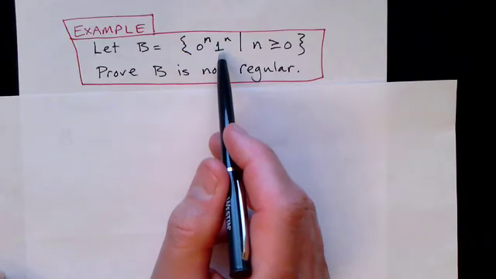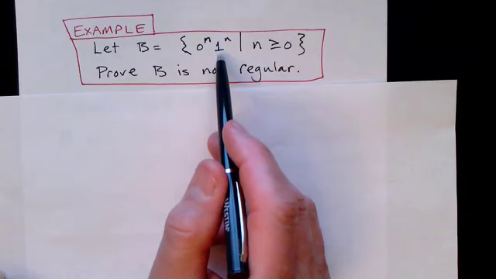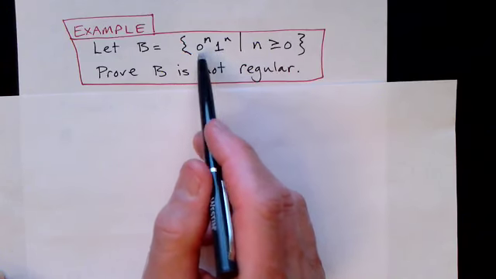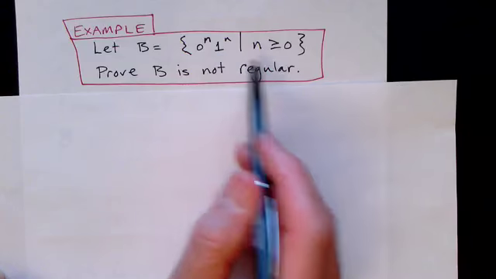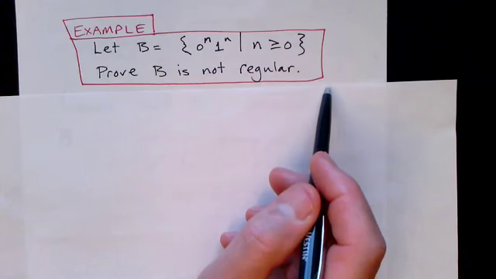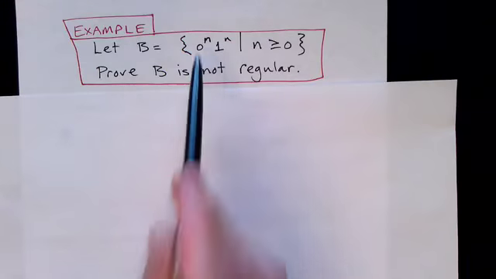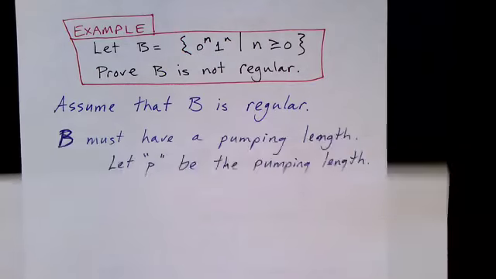It is in fact context-free, so this will show that we have a language that is context-free but is not regular, so we can later on show that the set of context-free languages is strictly larger than the set of regular languages. But in any case, this is our language. So here goes the proof.